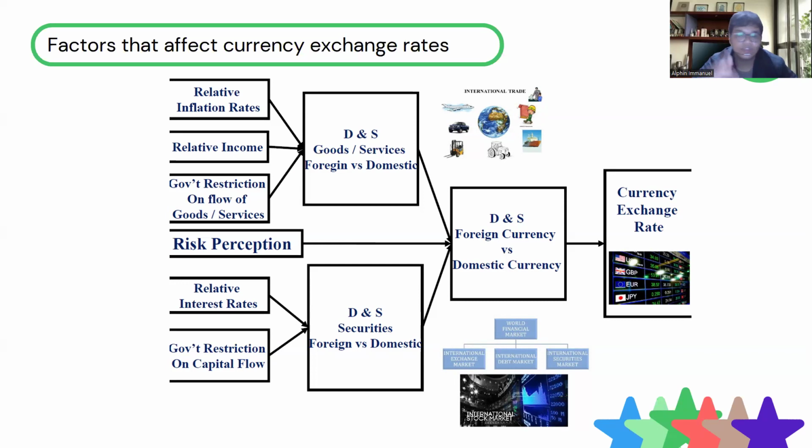And next are the things that affect the demand and supply of securities, foreign and domestic. Relative interest rates and government restriction on capital flow are the ones that really affect the demand and supply of securities, foreign and domestic. And the last thing is risk perception. It's more about psychological things that investors perceive.